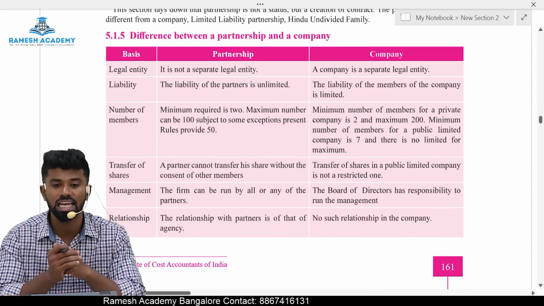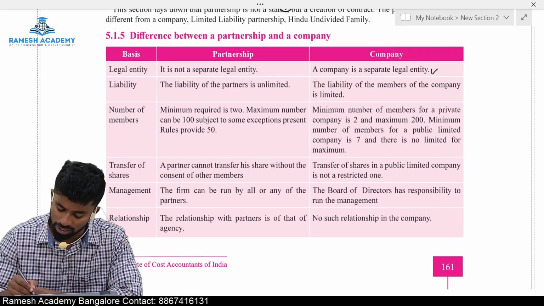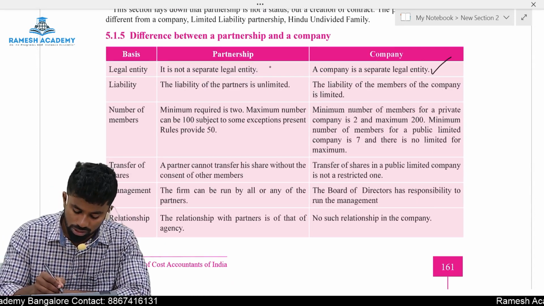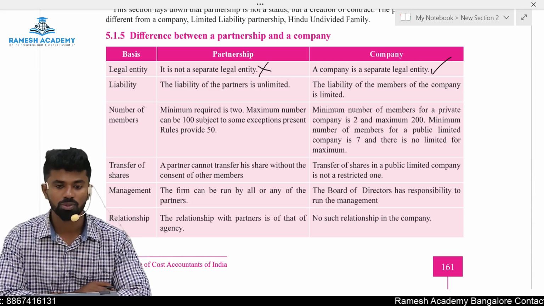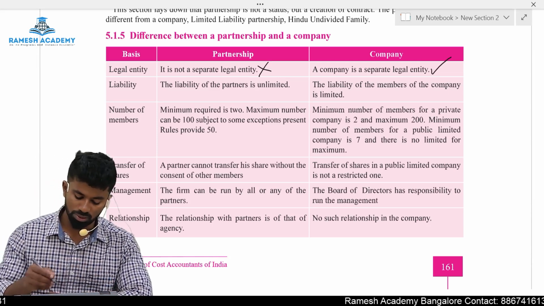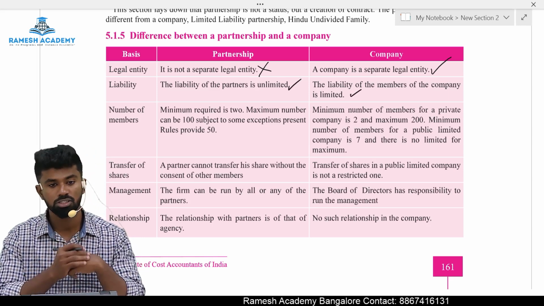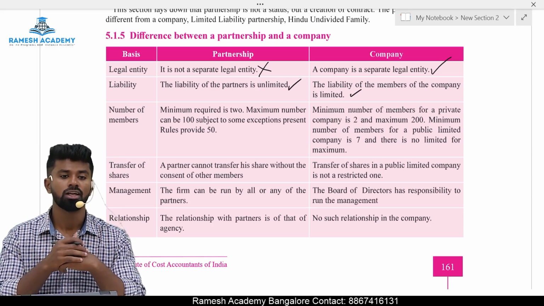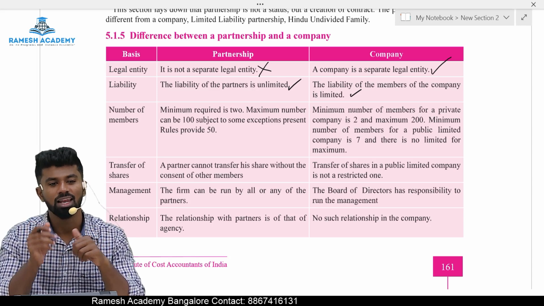Next one, difference between partnership and company. Let us discuss. A legal entity. Which one has a separate legal entity? Company has a separate legal entity. Partnership firms do not have a separate legal entity. Correct, right? Liability. Which one is unlimited? Company it is limited. Partnership it is unlimited. The liability of the partners is unlimited in case of partnership firm, but in case of company it is limited.